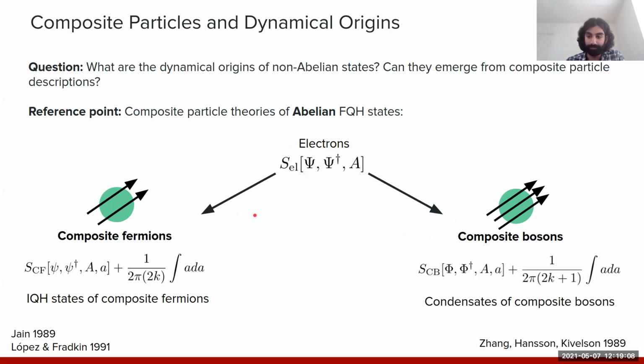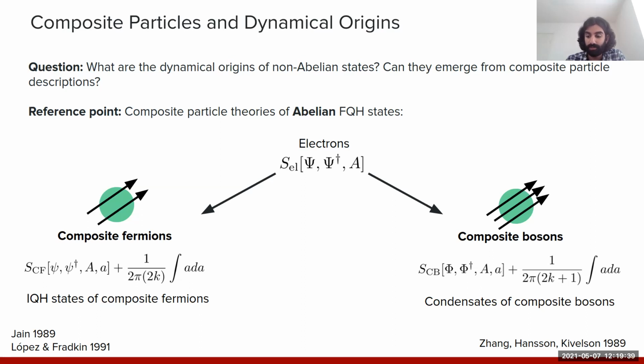And the remarkable feature of this mapping is that we can explain these strongly correlated fractionalized abelian quantum Hall states of electrons at the mean field level as either integer quantum Hall states of these composite fermions or as condensates of composite bosons. And so the hope is that one can try to develop a similar composite particle picture for these non-abelian states. And as it turns out, doing so is actually rather complicated for the full spectrum of non-abelian states.